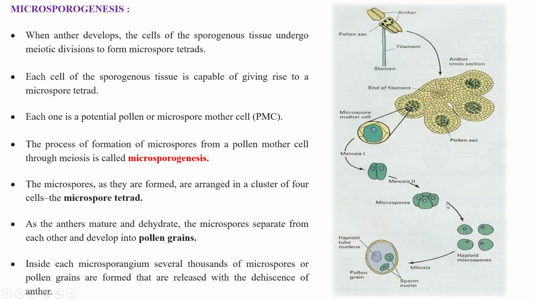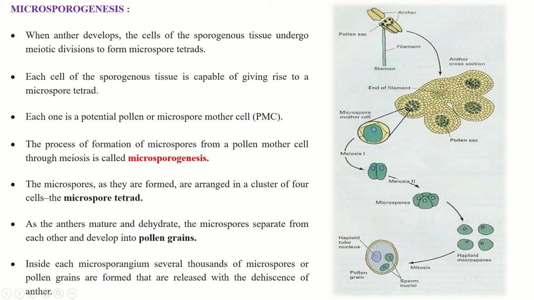When the anthers mature and dehydrate, meaning loss of water, the microspores separate from each other and develop into single pollen grains. Inside each microsporangium, several thousands of microspores or pollen grains are formed, which are released with the dehiscence of the anther. Have you understood?